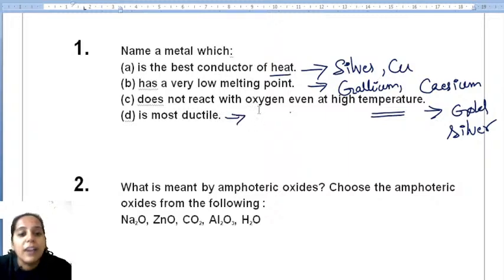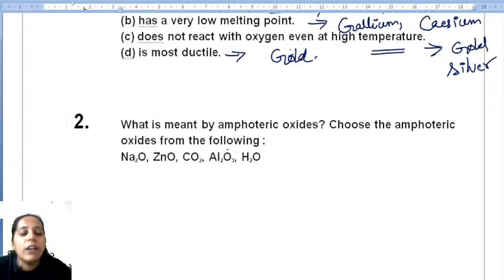Which is the most ductile metal? I think you know about this. Most of you are giving the right answer. So the most ductile metal is gold. Gold is the most ductile metal. Clear? Next, amphoteric oxides.